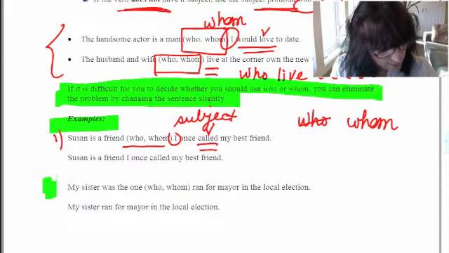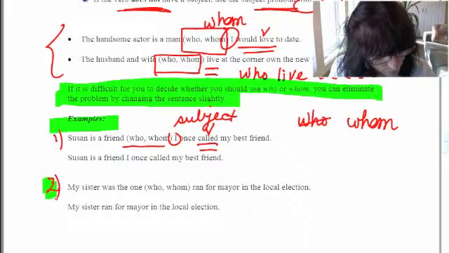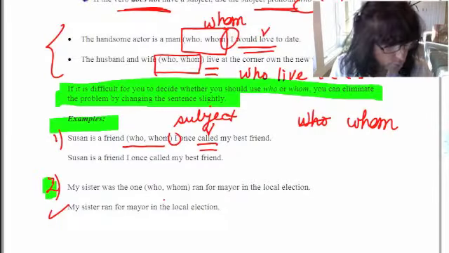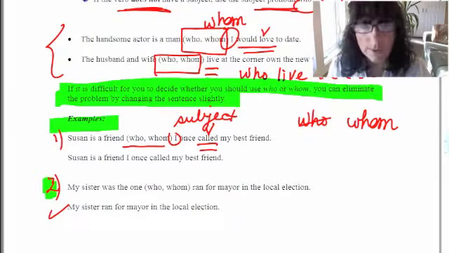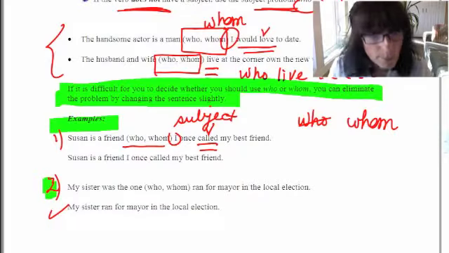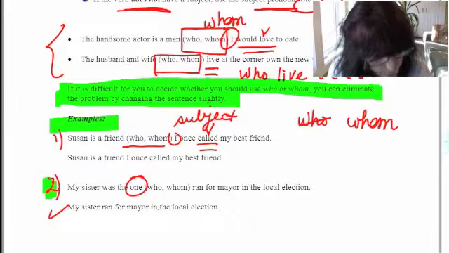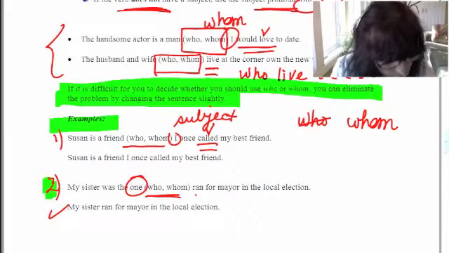And in this next example, number 2, my sister was the one who or whom ran for mayor in the local election. If you want to avoid using who and whom, just change it up and say my sister ran for mayor in the local election. Just take it out completely. But if you wanted to be a little bit more specific, and she is the one, you want to use the words the one. Is it who or whom in this sentence?